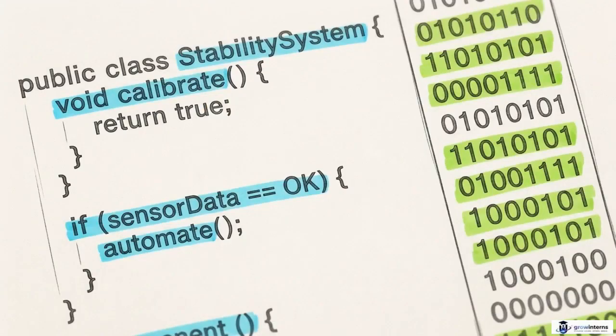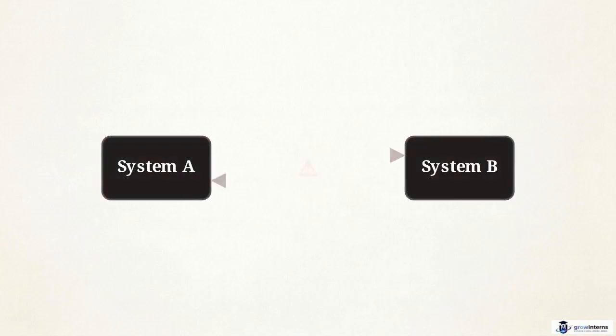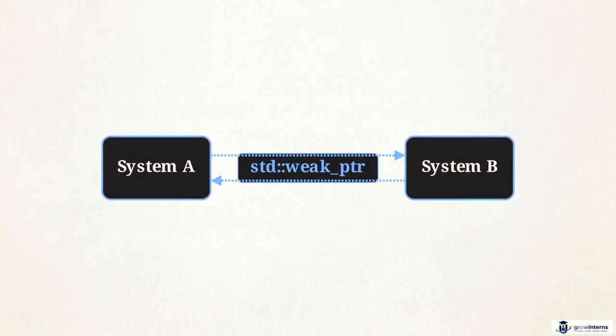By letting the compiler manage these life cycles, we can focus on the logic of the application rather than the mechanics of the hardware. Next lesson, we will look at how std::weak_ptr handles the final challenge, circular dependencies.